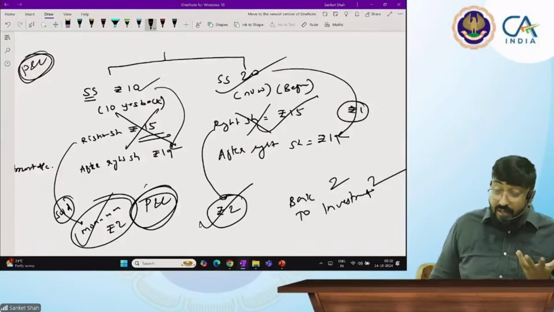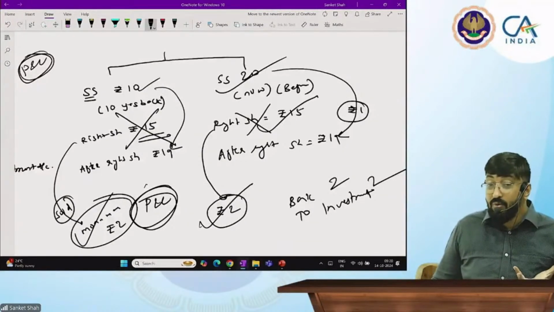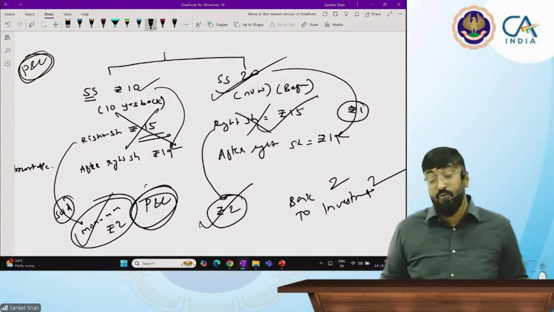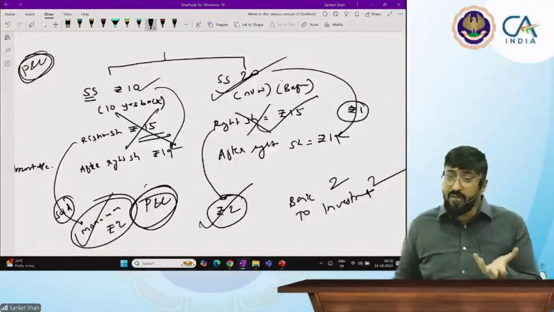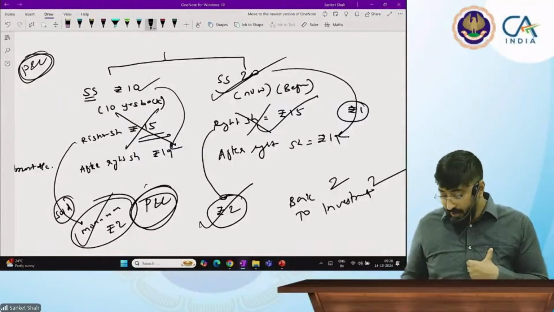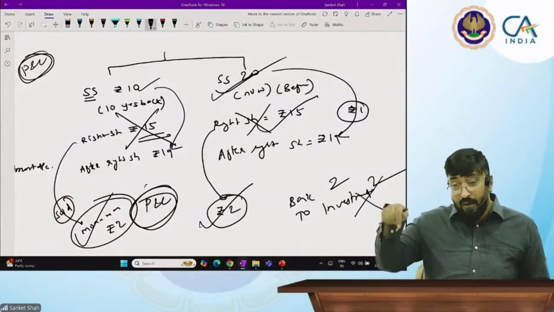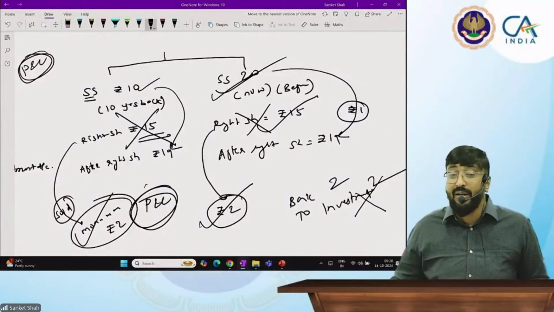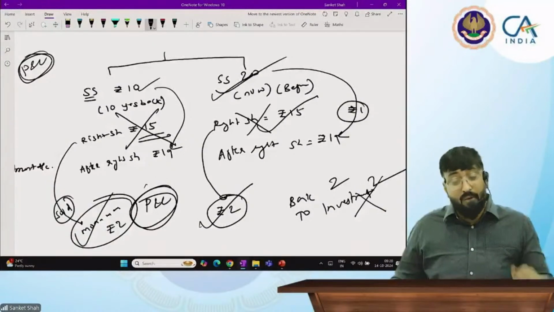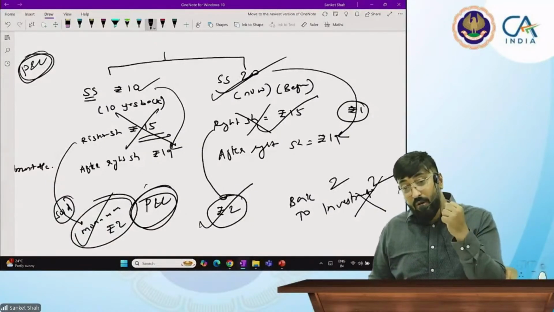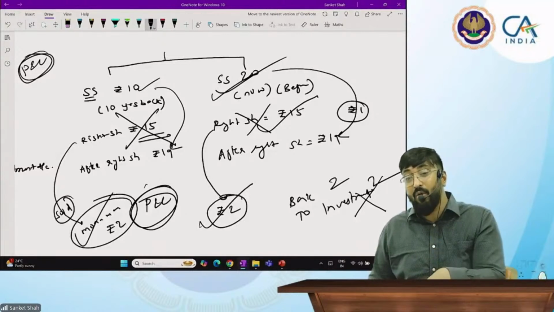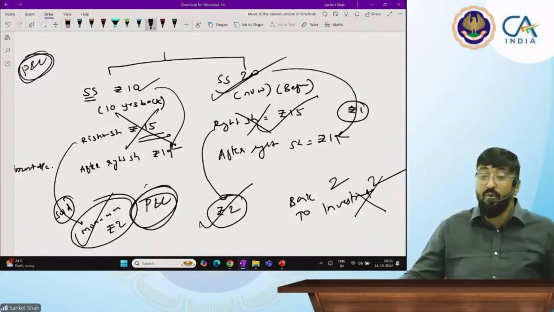Because his intention is to get right issue, and therefore the standard says if your intention is to get right shares, then you should not credit it to profit and loss account, because your investment value goes down. Whatever right you sold, you should record against the investment if prices are getting down.